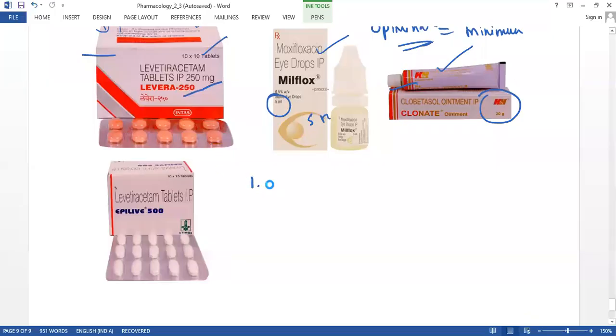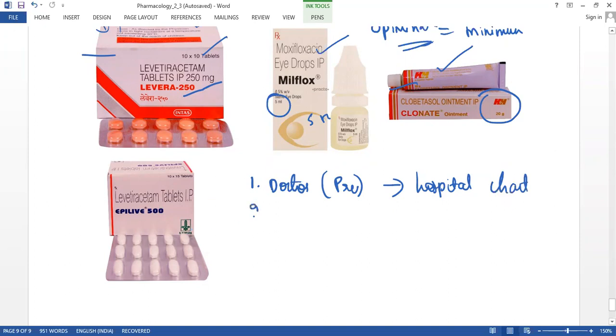So the first source is the doctor, through the prescription or the hospital chart. This is a way we get to know the amount, the strength of the tablet.